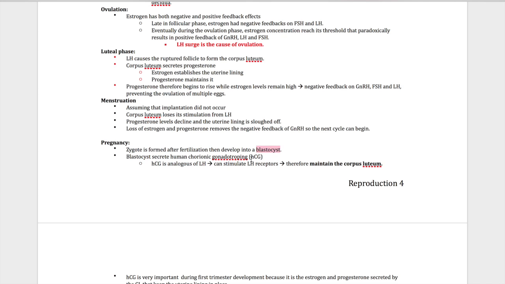So blastocytes secrete HCG, human chorionic gonadotropin. HCG is the same as LH. What does LH do? LH is supposed to produce progesterone, right? Progesterone maintains uterine lining, right? Therefore maintains corpus luteum. You're right. That's right.